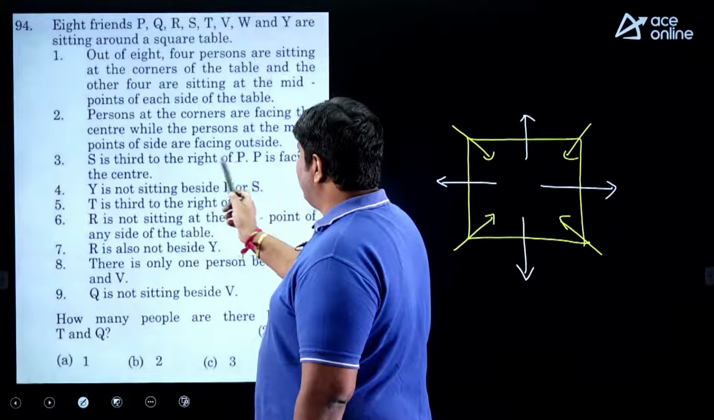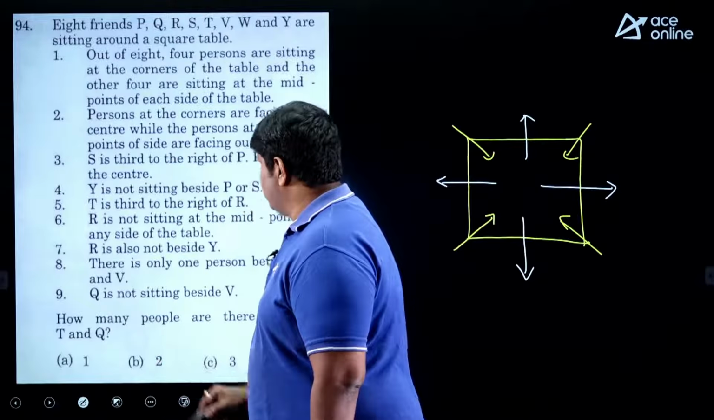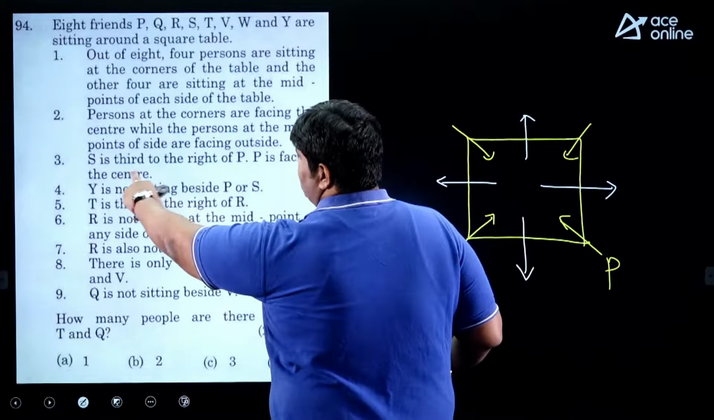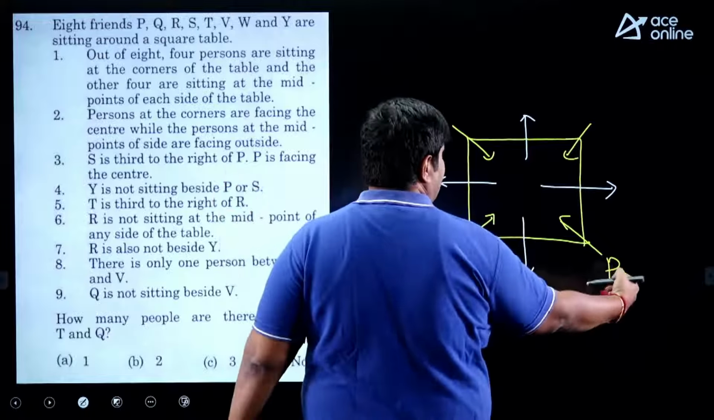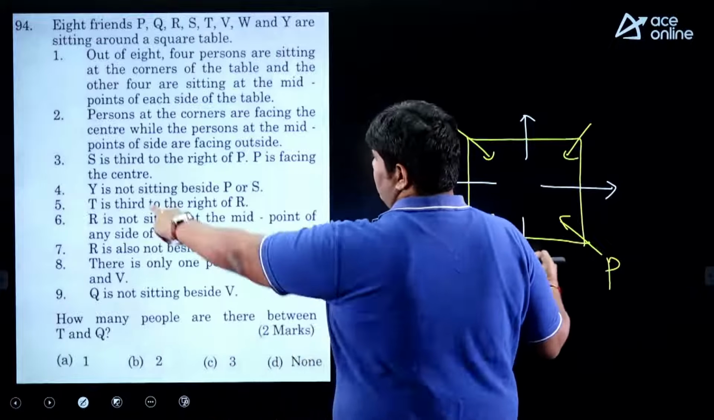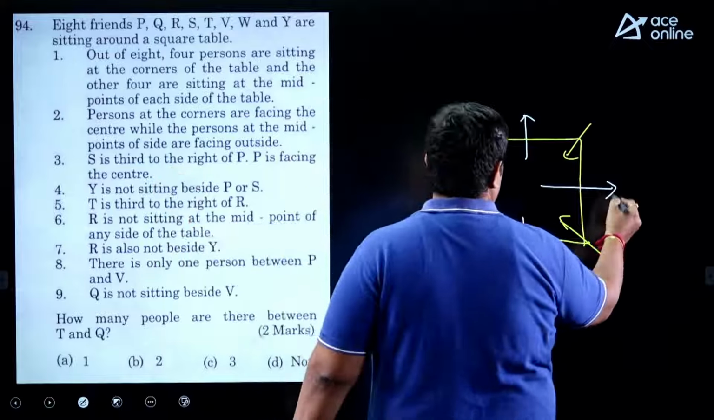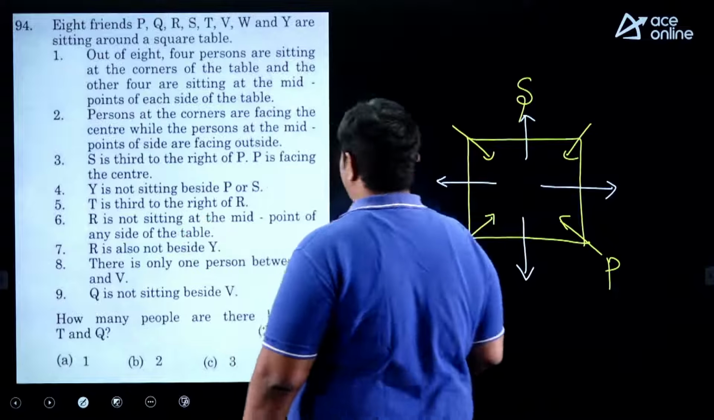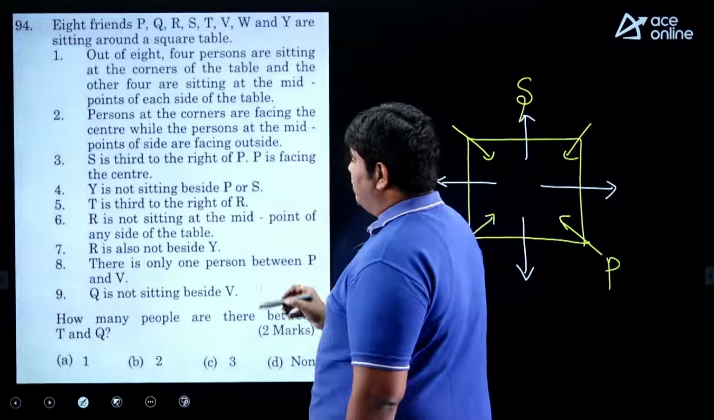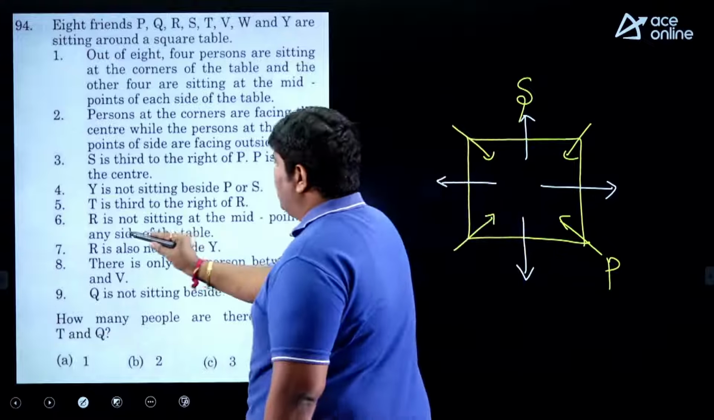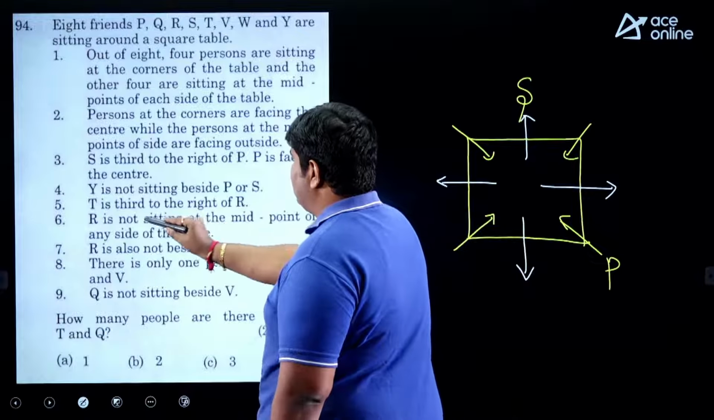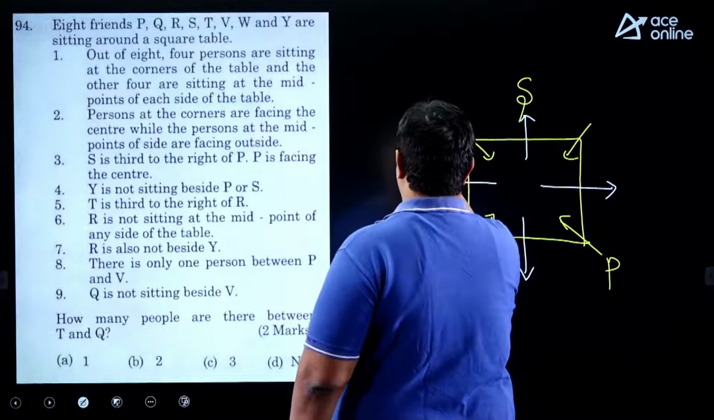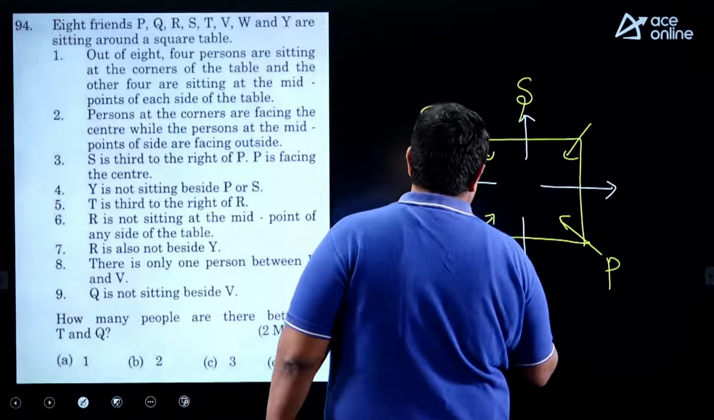S is third to the right of P. So P is here, because S is third to the right of P. P is facing the center, which means a corner. Counting 1, 2, 3, here S. T is third to the right of R. R is not sitting at the midpoint of the side of the table. Suppose here I write R. 1, 2, 3, this is T.